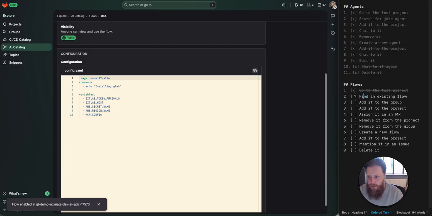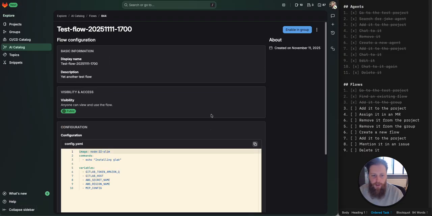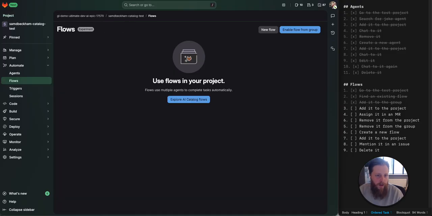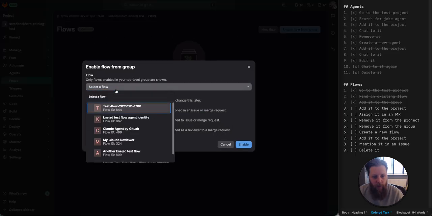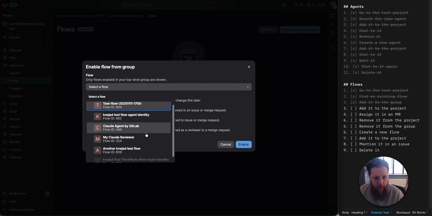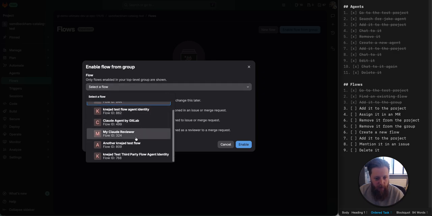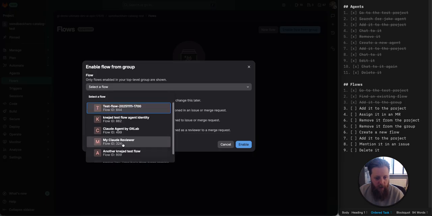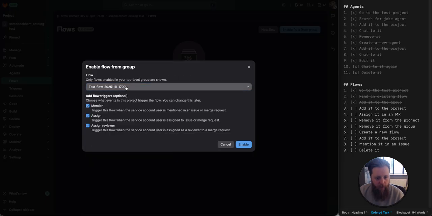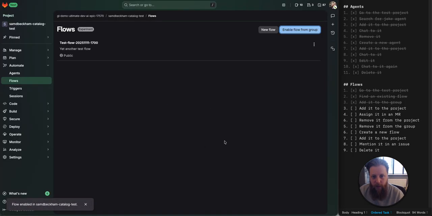Okay, so I've got an existing project, I found an existing flow, add it to the group. Now I need to add it to the project. Again, the UX of this isn't great, but we can work on that because I now need to go back to the project and enable flow from group. Now I have a bunch that are available in here. These must have been added. I'm guessing this is Kian doing his demo. We'll add this test flow. We'll enable it. I've added it to the project.